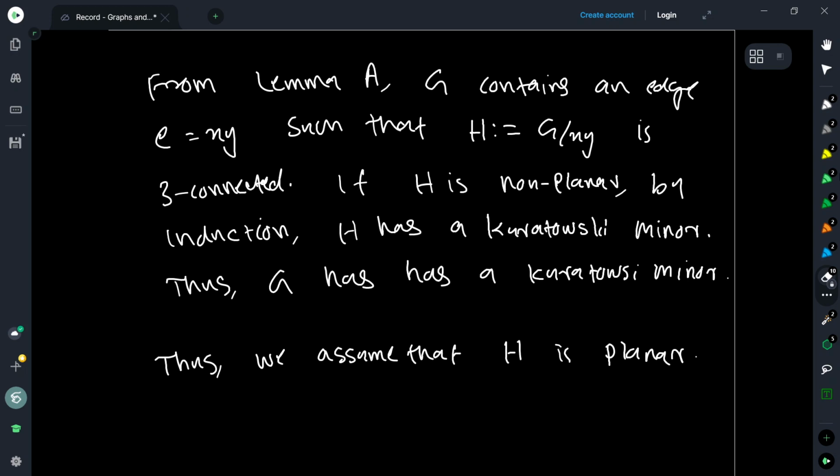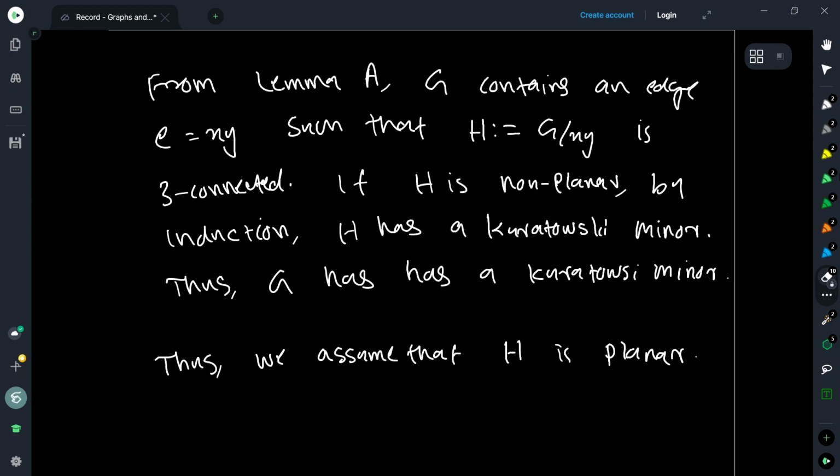So if you have at least 5 vertices in the graph, the graph is a 3-connected graph which is not K4, which means at least 5 vertices, it contains an edge which we can contract so that the resulting graph is again 3-connected. This we know. So we are looking at graphs on at least 5 vertices now, and we can always find an edge which we can contract.